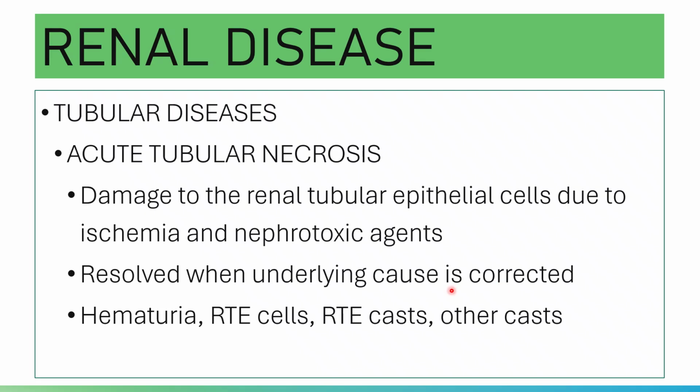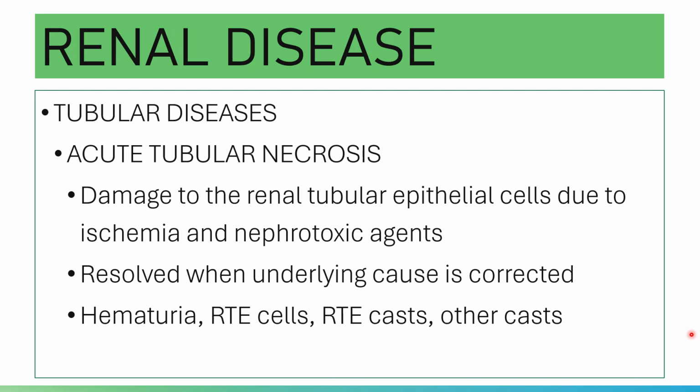They can damage your renal tubular epithelial cells, resulting in acute tubular necrosis. And usually, these are acute complications of an ischemic event for your ATN, or it can be caused by gradual exposure to a toxic agent.